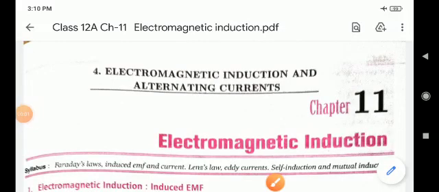Good morning everyone. Welcome again to this physics class on electromagnetic induction. Firstly, I will discuss the syllabus. The syllabus covers Faraday's laws, induced EMF and current, Lenz's law, eddy currents, self-induction and mutual induction.